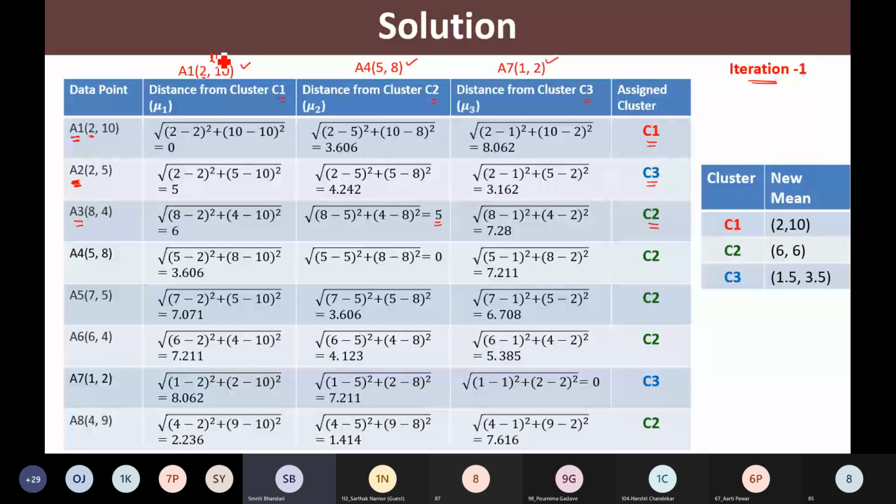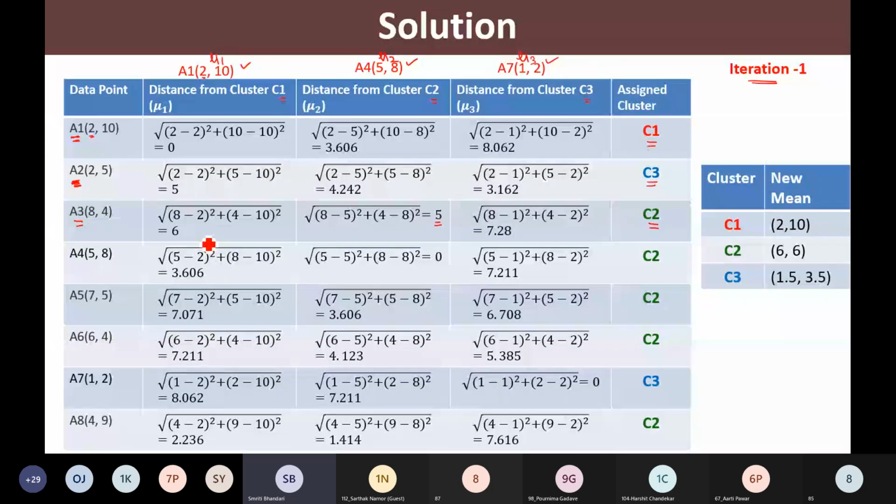So the distance between this 2,5 and 2,10. These are 2 points. So Euclidean distance, meaning 2 minus 2 square plus 5 minus 10 square and square root of that. Right? So this is how we have computed the distance between each point and each cluster center. So whichever is the minimum distance.